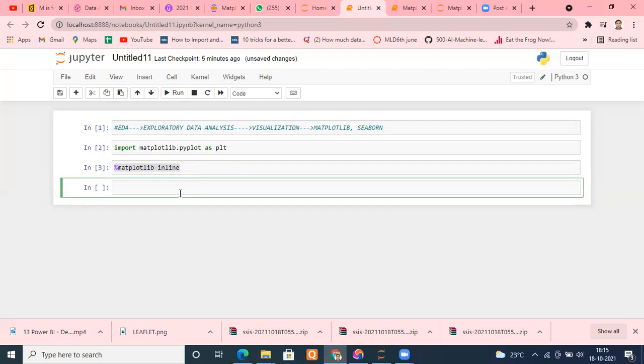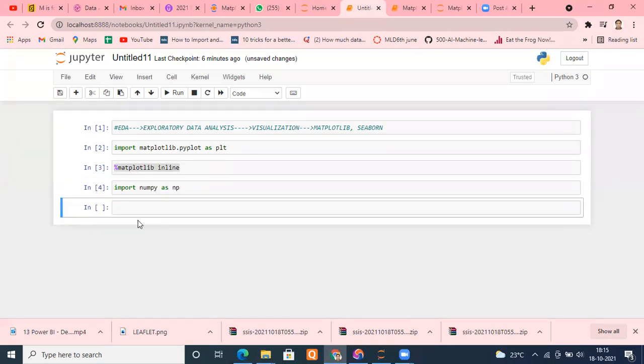For having a visualization, let's first of all have some data. So I'm creating a simple data. For creating the data, I'm using NumPy. So I'm typing import numpy as np, so that I can create some data from this NumPy library.